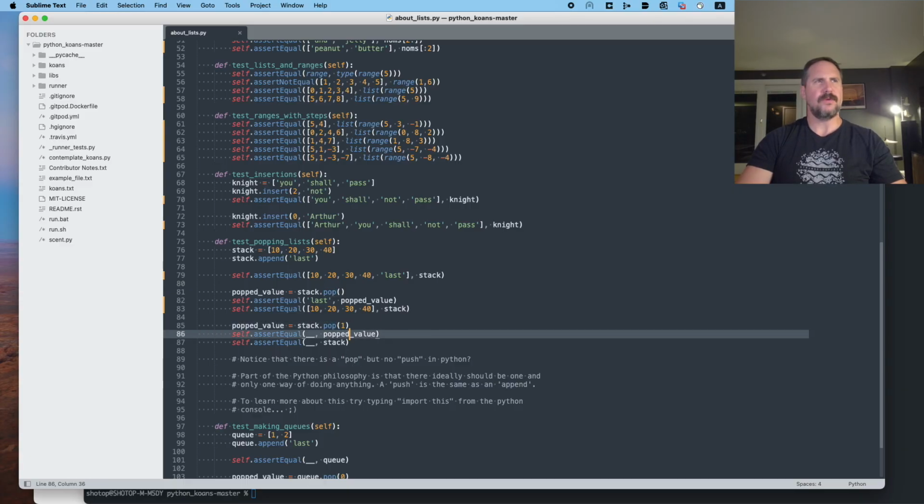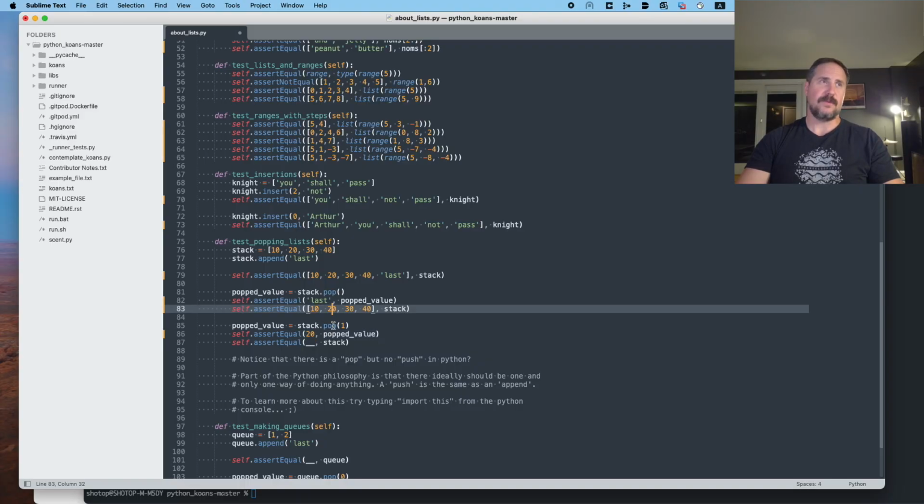And I actually don't know what the 1 would do there. Maybe it's picking a particular position to remove. So let's see if the popped value is 20. Remember 0, 1. If we're popping maybe the first index, that would be the integer 20. Let's see what we do with that.